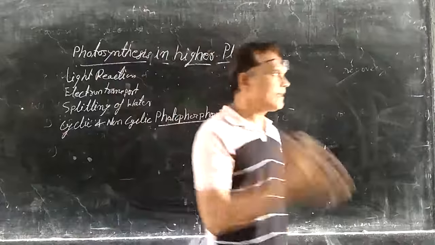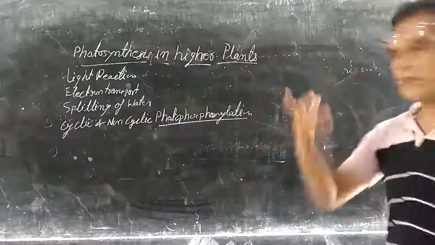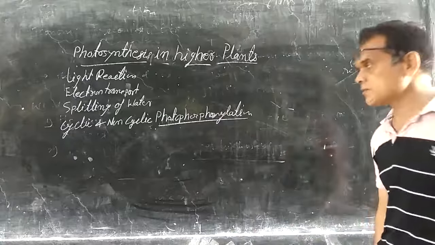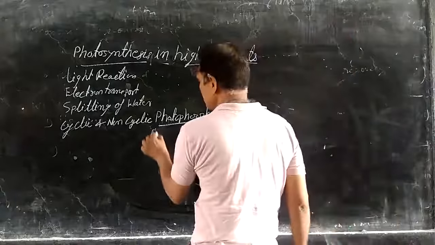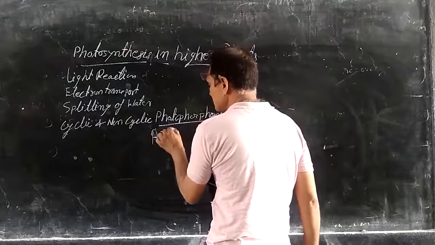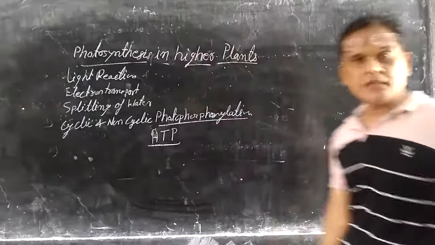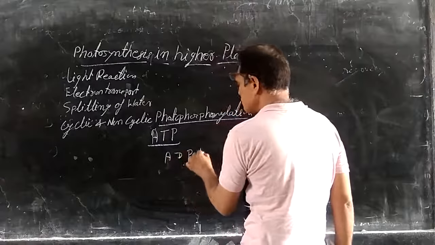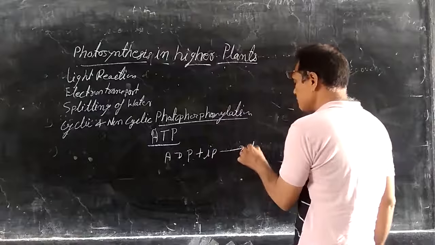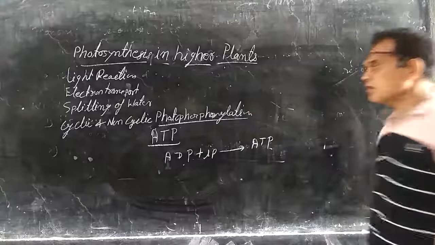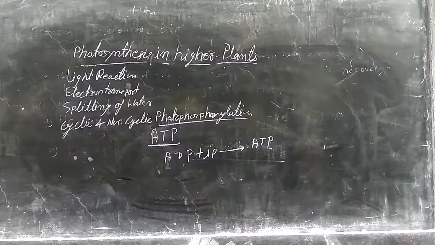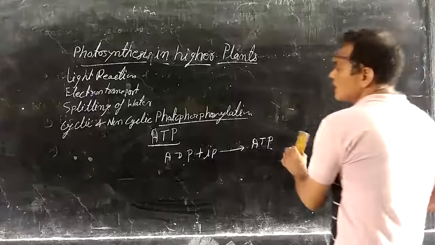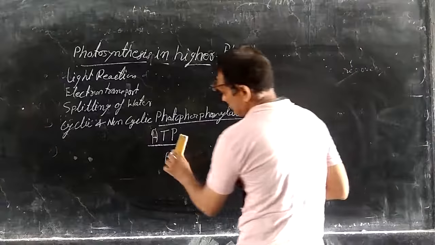Normally in nature, energy is formed with the help of phosphorylation, especially. And if it occurs in the presence of sunlight, that is photophosphorylation. Human beings and all other organisms take energy in the form of only ATP. ATP is formed from ADP plus inorganic phosphate. So during cyclic and non-cyclic photophosphorylation, ATP, an energy-rich molecule, is formed. What is cyclic and non-cyclic?